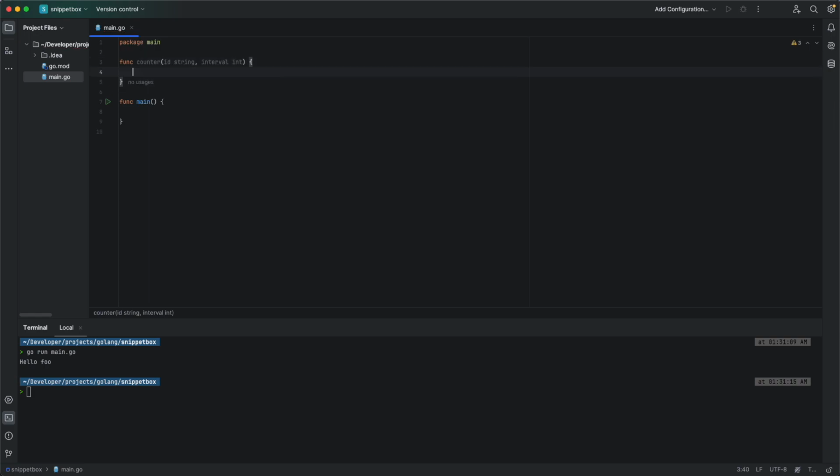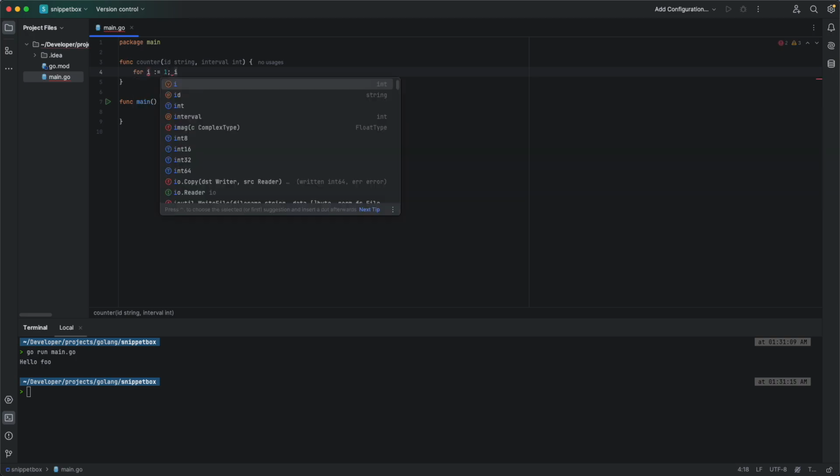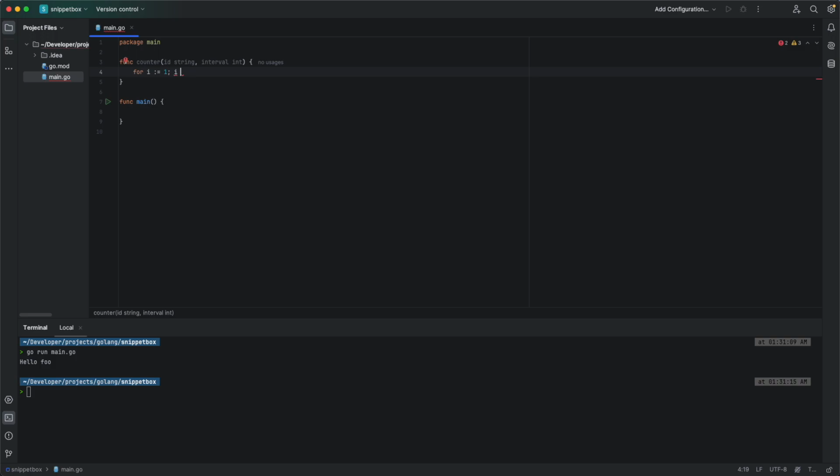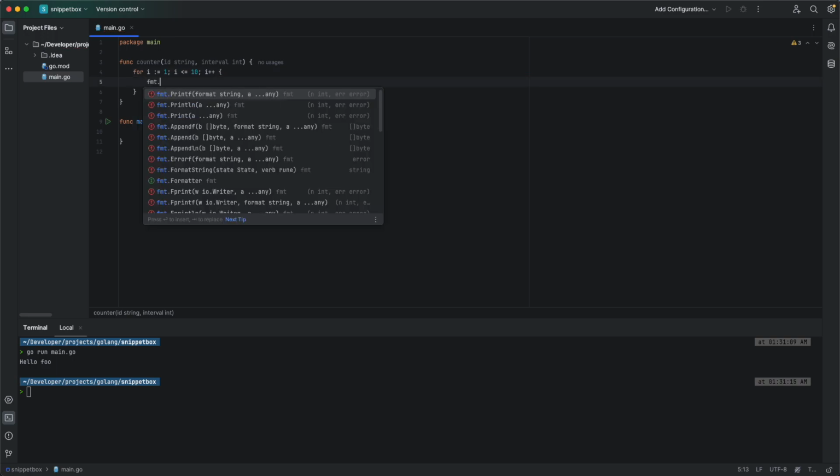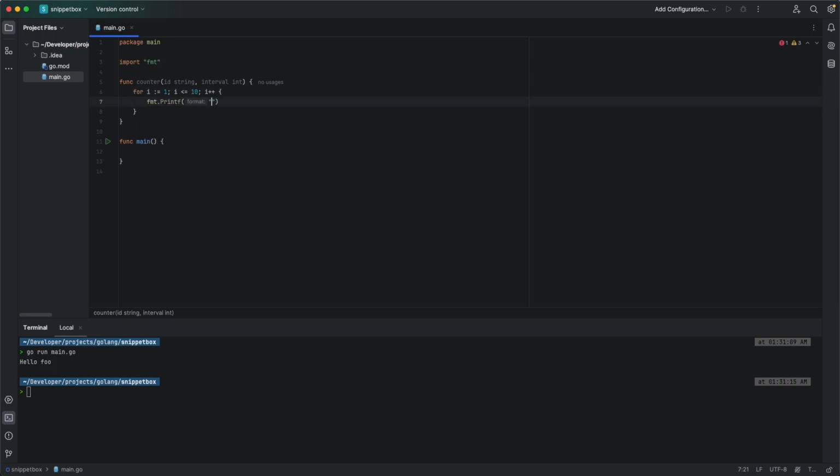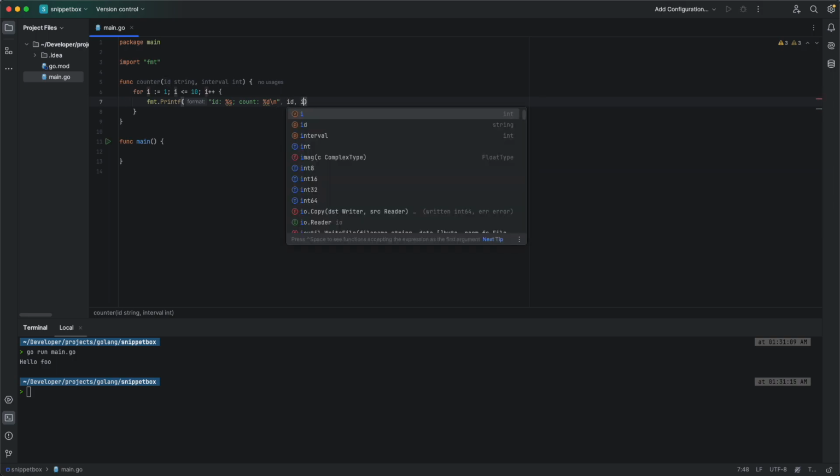I want to count from 1 to 10, and then I want to print my ID, let's say %s, and then the current count, which is %d. Then pass in my ID and i.